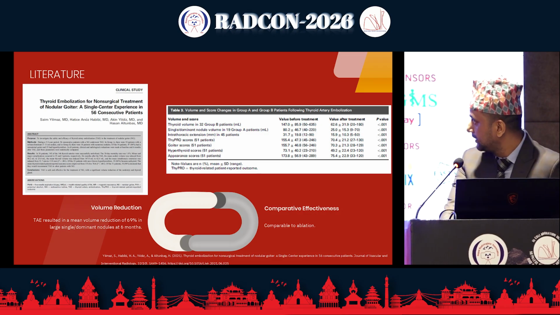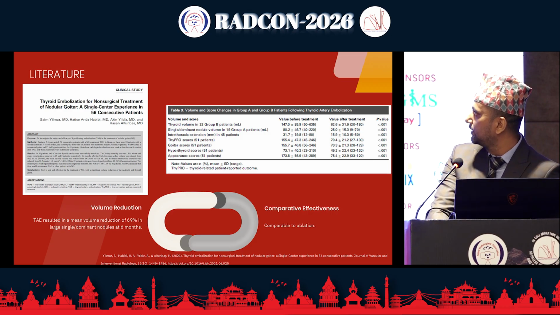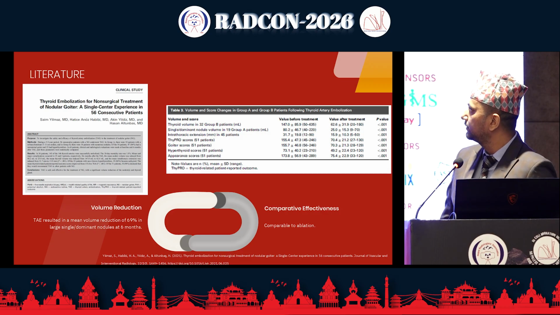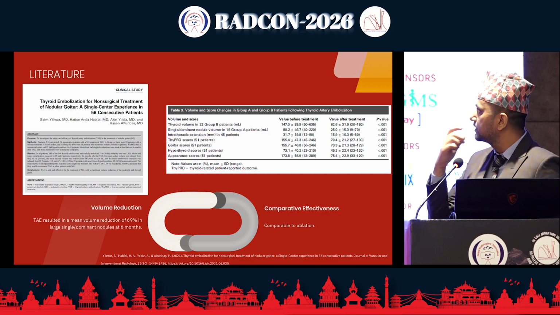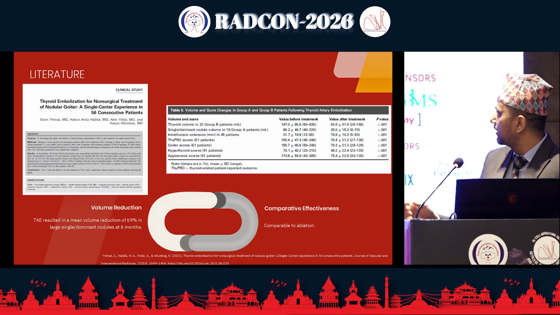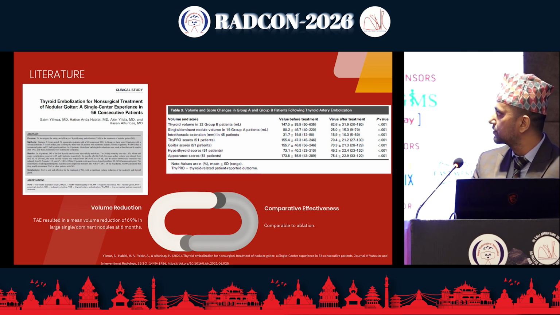We can see here thyroid volume reduction in 32 group B patients. Group B patients were those where the volume reduction of the lobe was counted, whereas in group A patients, generally a single dominant nodule was counted. If you see before and after treatment, there is significant reduction in both the volumes, and also the thyroid scores, goiter scores, all the scores showed significant improvement with significant p-value.